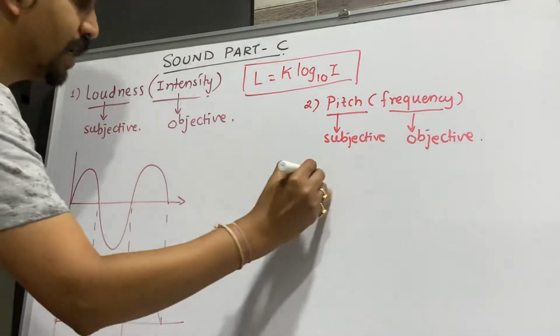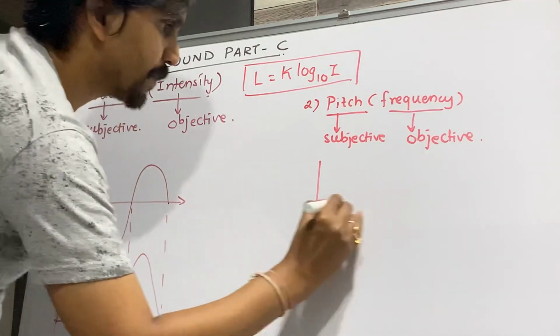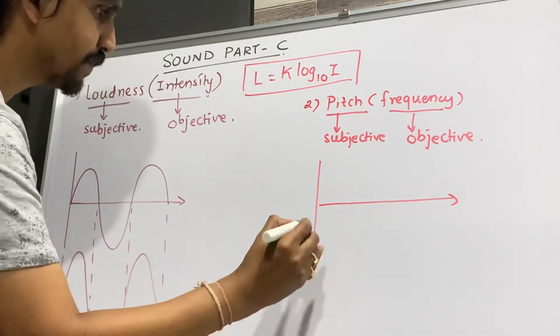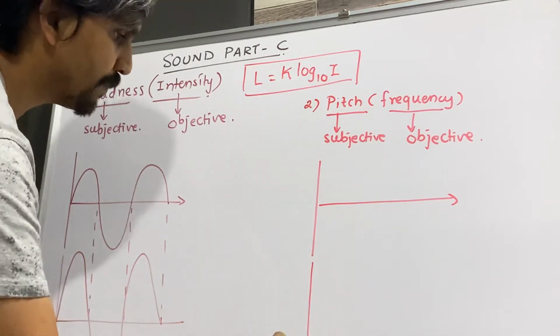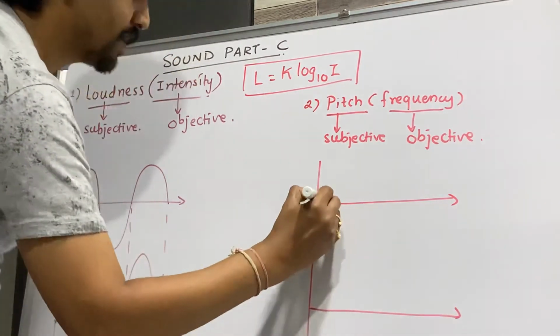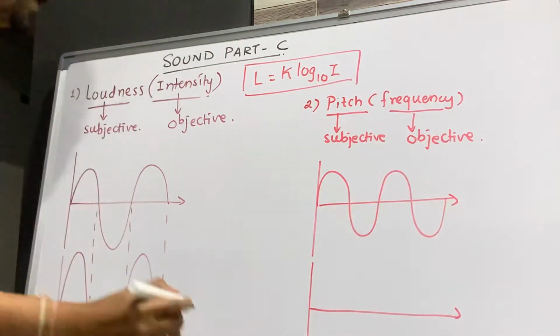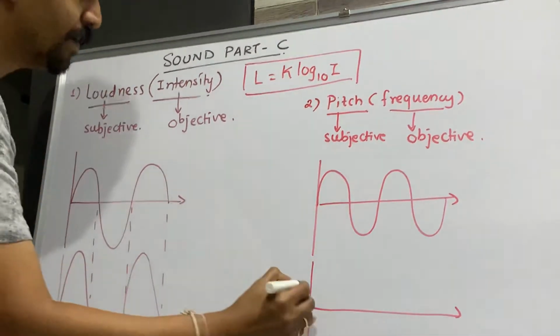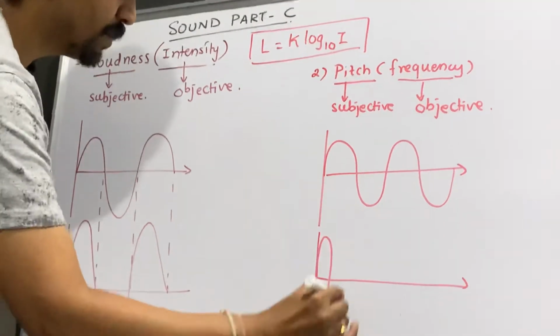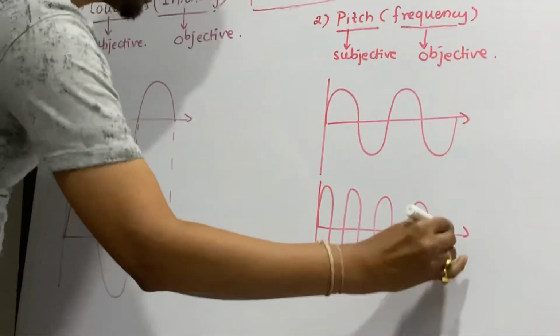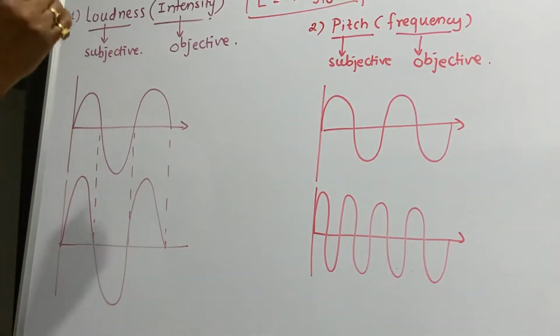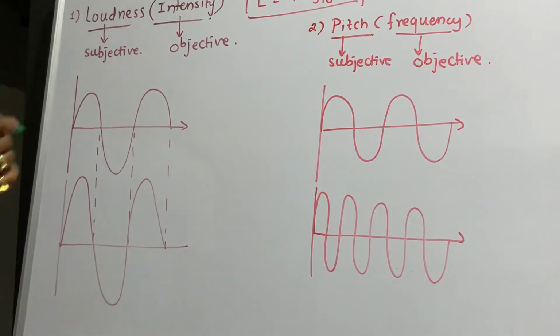Now this is related to frequency. This is one wave, and this is the second wave. Over here this is one wave. Same amplitude, but the number of waves will be more. This is the second.